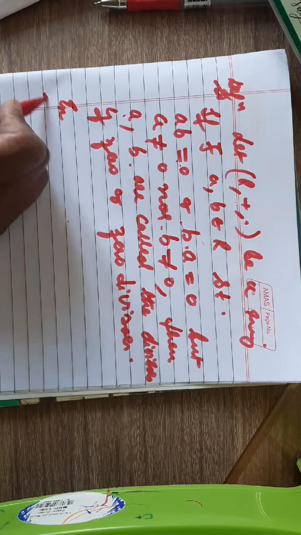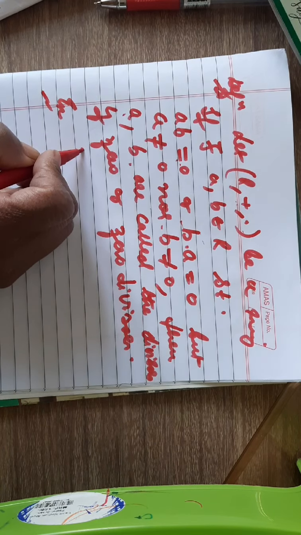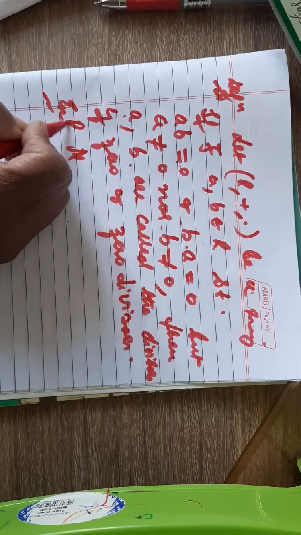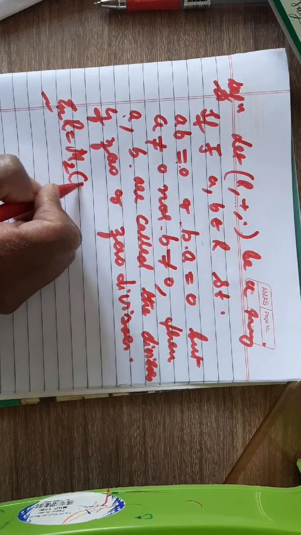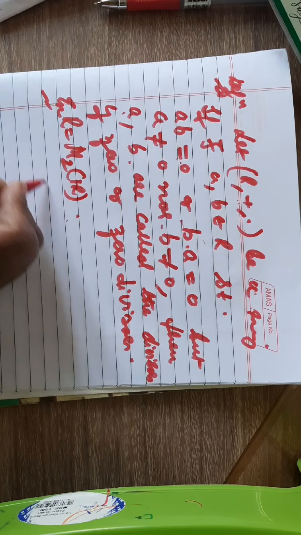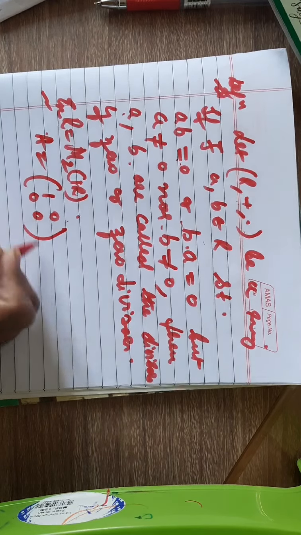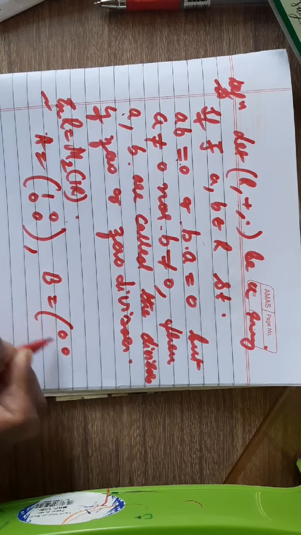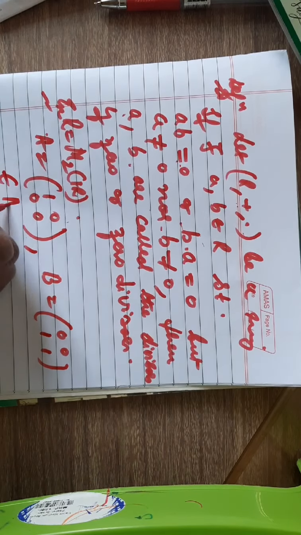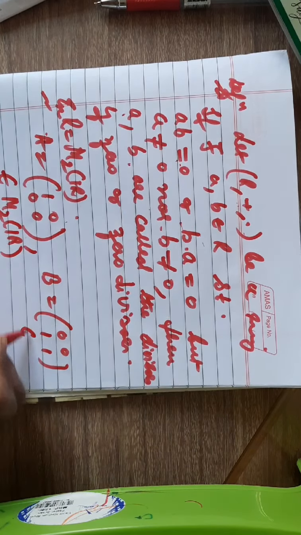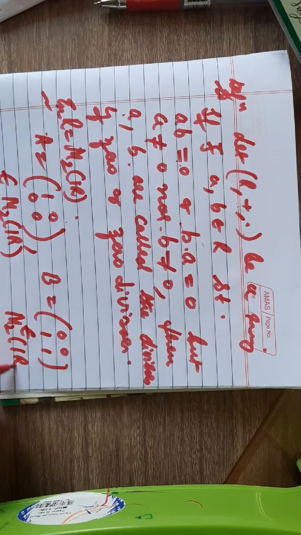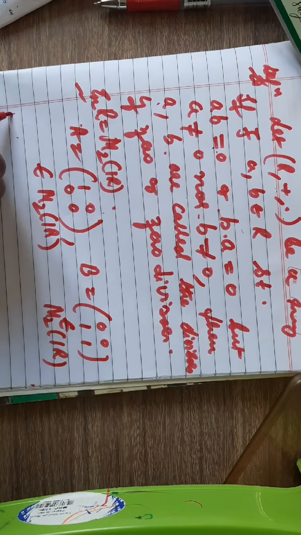For example, consider the ring R equal to M2 over the set of real numbers. Now if you take the matrices A equal to 1 0 0 0 and B equal to 0 0 1 1, this belongs to M2 over R. Similarly, this also belongs to M2 over R. But what is AB?